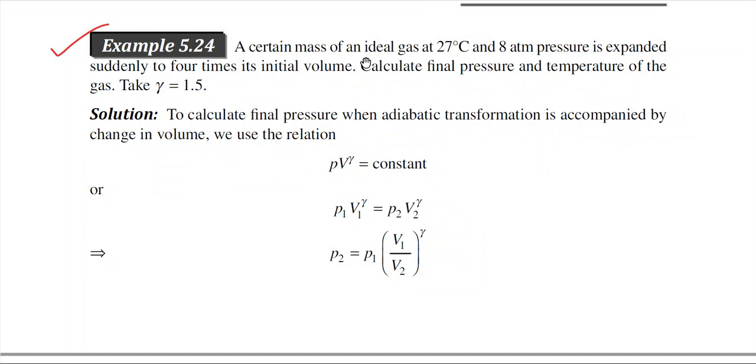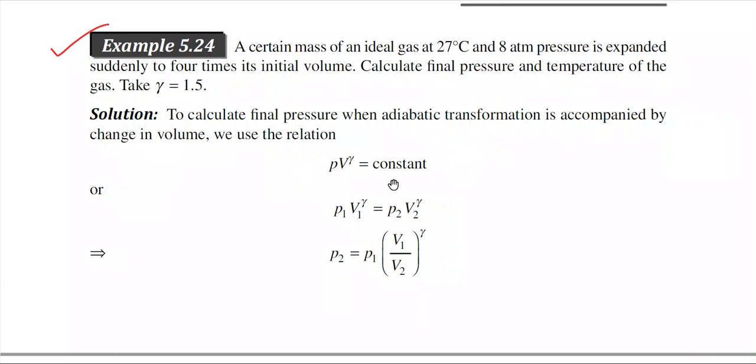A certain mass of an ideal gas at 27 degrees centigrade and 8 atmosphere pressure is expanded suddenly to 4 times its initial volume. Calculate the final pressure and temperature of the gas. Take gamma is equal to 1.5. Again in this problem the process is not directly mentioned, but there is the term suddenly. As they have used the term suddenly, that means you have to understand that this particular problem is about adiabatic change. For adiabatic change, your task is to calculate the pressure and temperature.